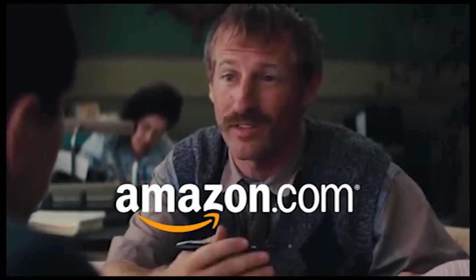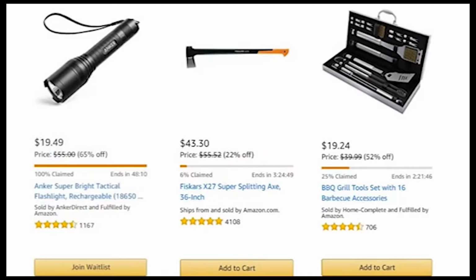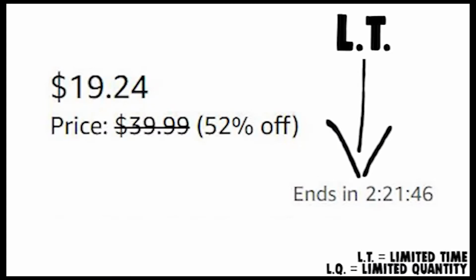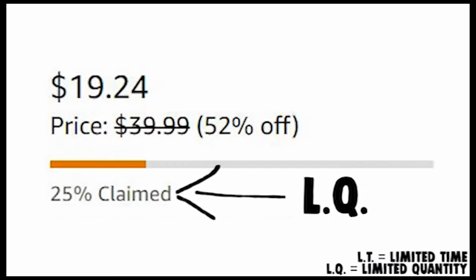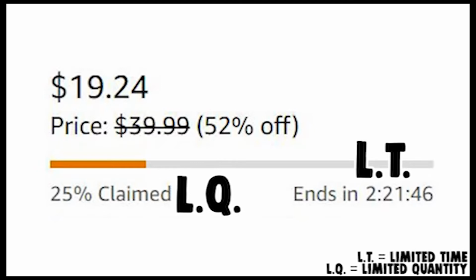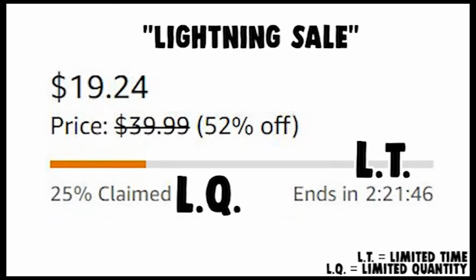And just how effective is this form of marketing? Well, let's look at Amazon, the largest distributor and store in the world. What does the most successful store do when it puts on huge sales? It puts scarcity marketing to work. And from two different angles. Look at this. This is not only a limited time sale, and it's not only a limited quantity sale, it's both. And when it's done, it's done. This one little web widget that tracks how much of the product has moved and tracks how much time has passed moves product like crazy.